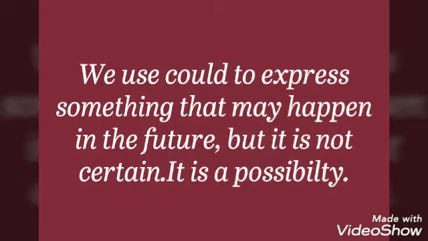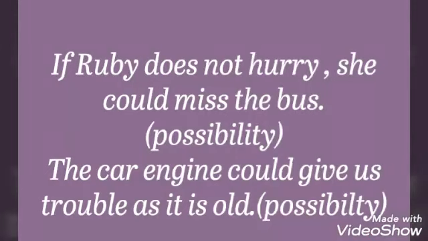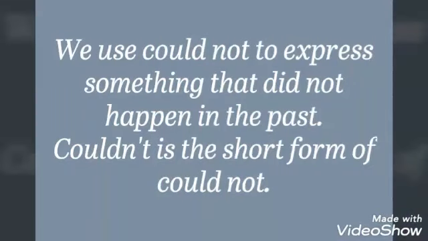We use could to express something that may happen in the future, but it is not certain. It is a possibility. For example, if Ruby does not hurry, she could miss the bus. Possibility. The car engine could give us trouble as it is old. Possibility.